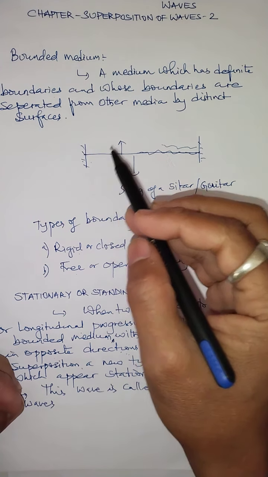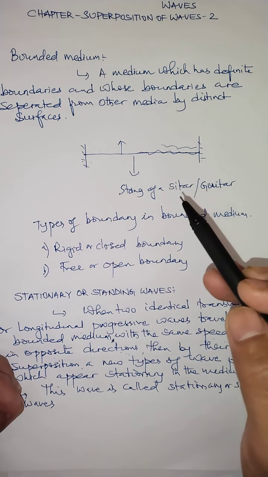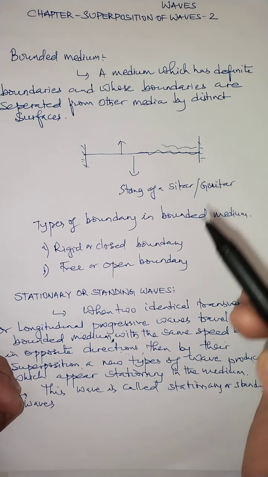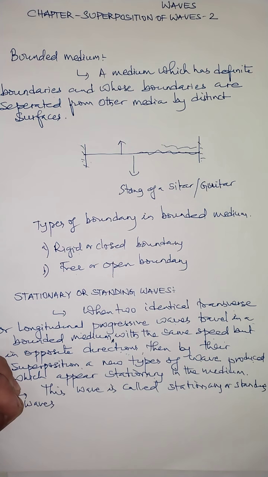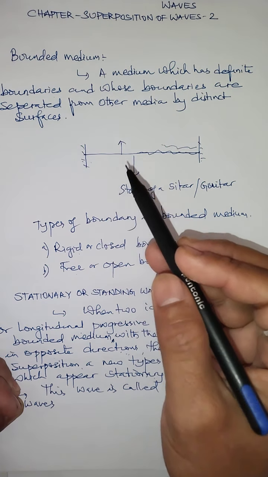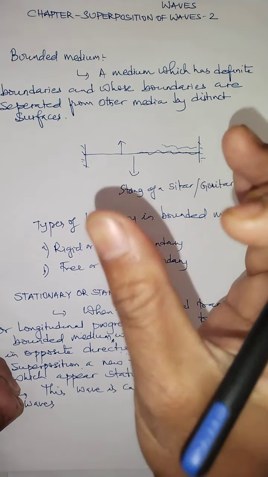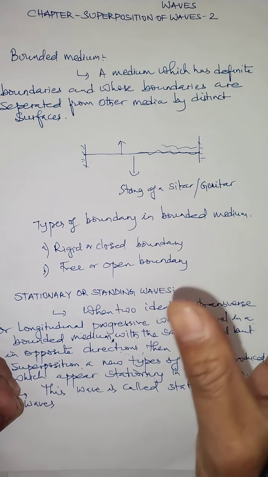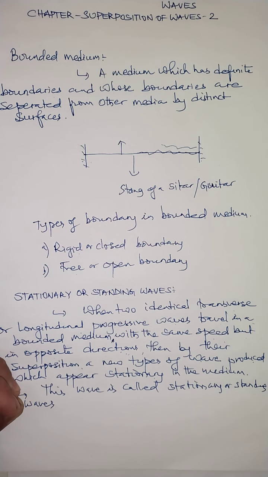That means we see a wave which appears stationary in the string. Such a wave is called a stationary wave or standing wave. So the vibration of the string of a sitar or guitar is observed as what wave? A stationary wave or standing wave.